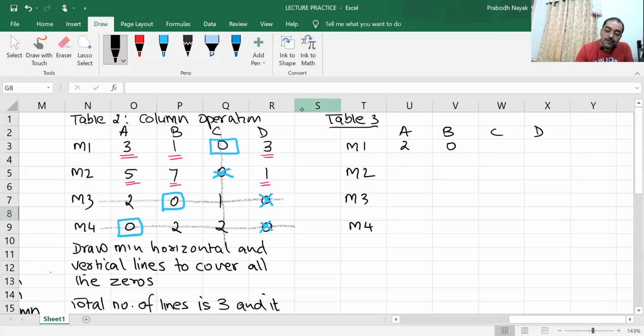At the point of intersection, I will have to add, but otherwise it will remain the same. 0 and 3 plus 1. 3 minus 1 is 2. 5 minus 1 is 4. 7 minus 1 is 6. 0 will remain as it is. 1 minus 1 is 0. Then 2 will remain as it is. 0 will remain as it is. 1 will become 1 plus 1, in point of intersection, 2. 0 will remain as it is. 0, 2, 2 plus 1, 3, then 0. Check whether I have done correctly.